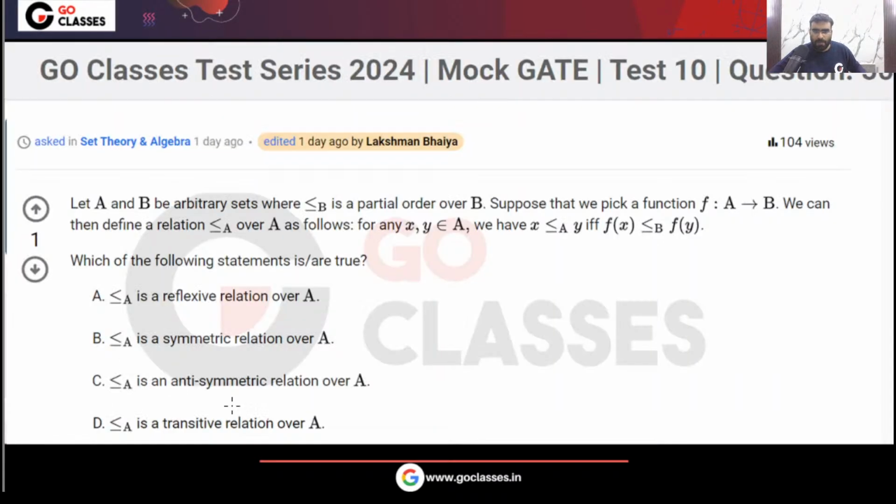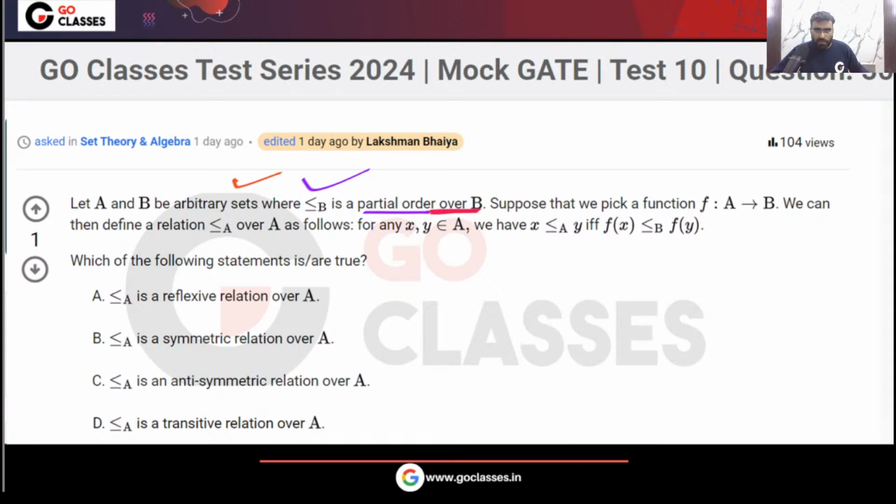Let's solve this question. You can see another question from discrete mathematics. This is another very simple question. A comma b, these are arbitrary sets. A is a set, b is a set. Now, this partial order is given to you. This is a partial order relation on b over b.